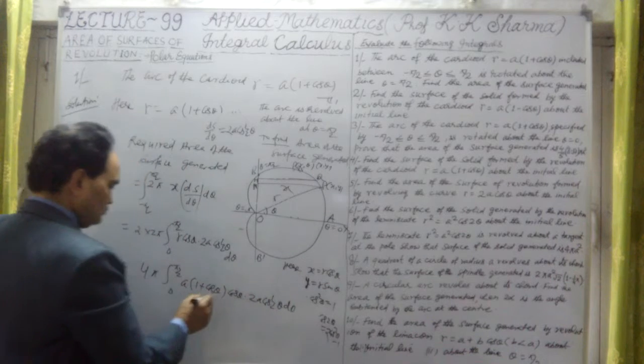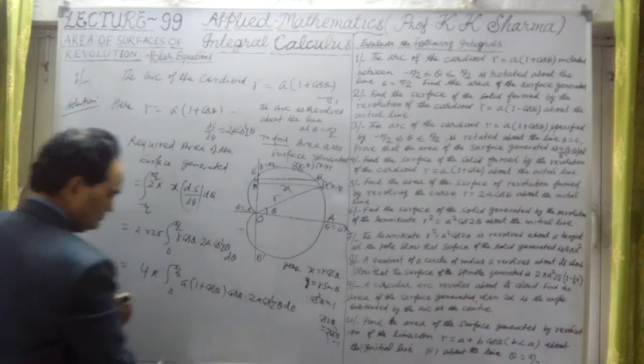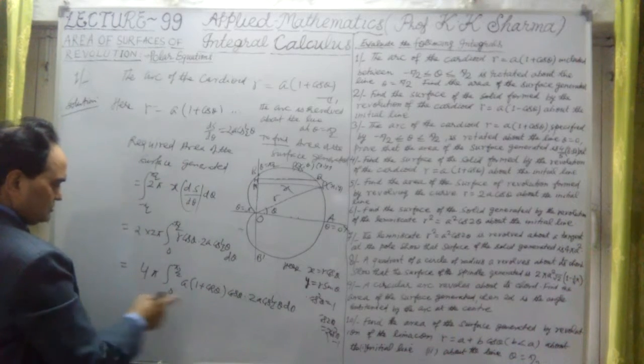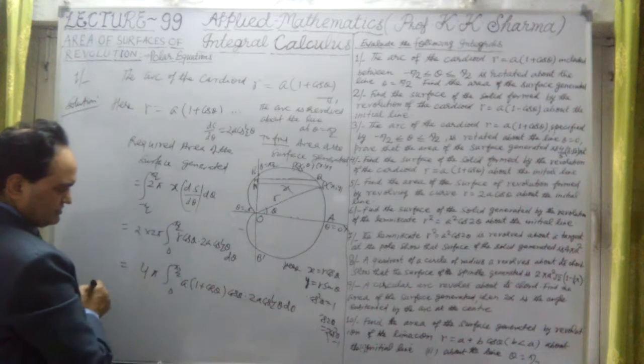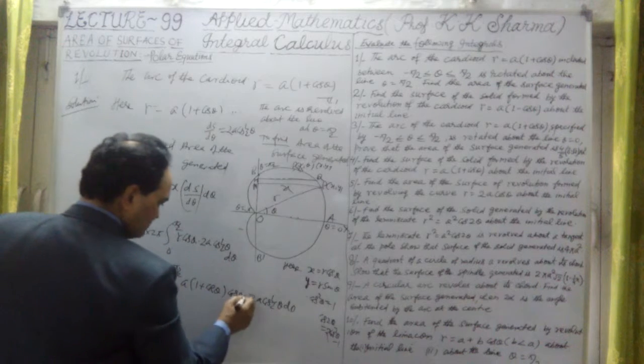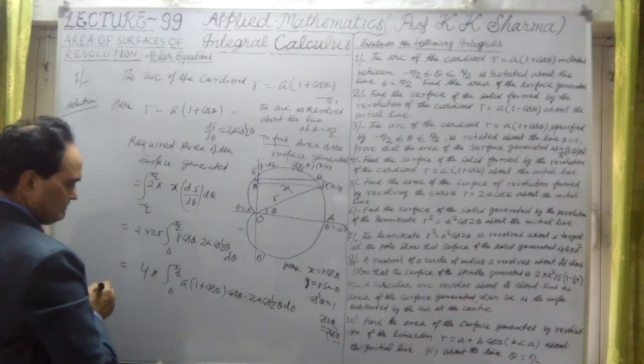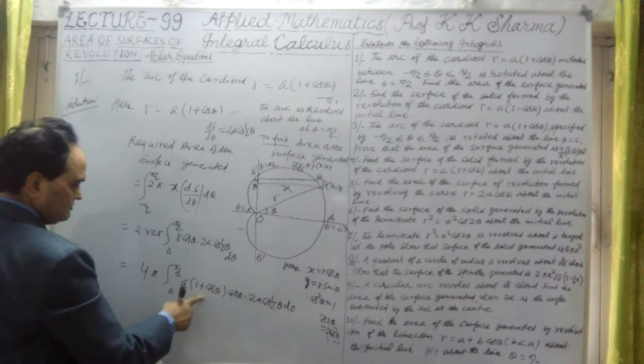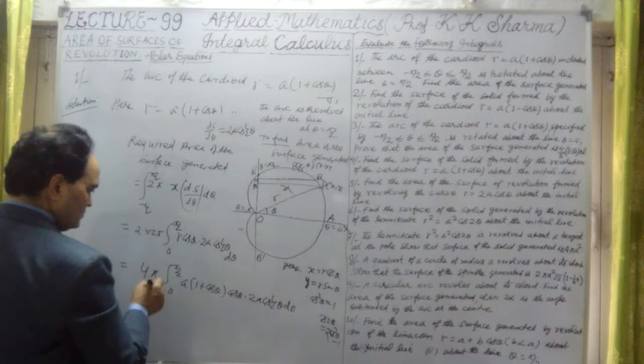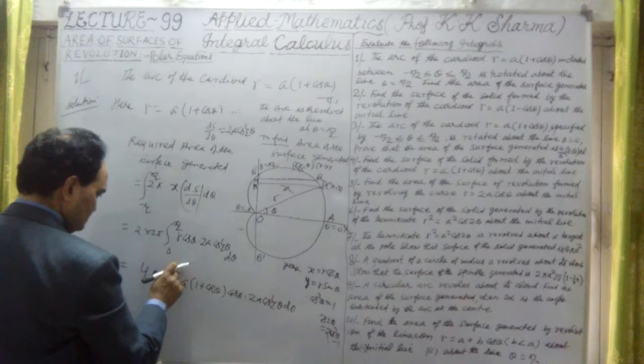Now this 2 will also come out, so that value can be multiplied inside, or we could write it as 2 cos square theta by 2. So cos square theta plus cos theta, or we can just integrate them.